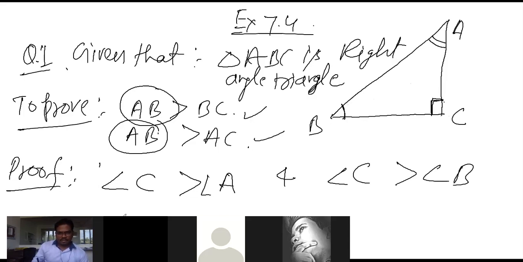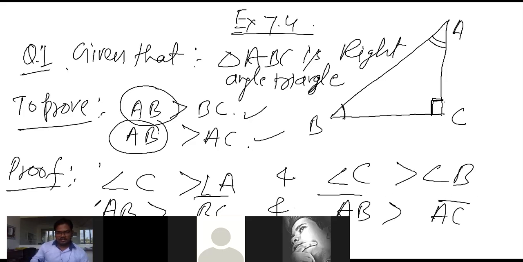Okay, so look at there. If C is greater than A, then the opposite of C, AB, is greater than the opposite of A, BC, and AB is greater than the opposite of B, that means AC. Proved. Done. Take a screenshot fast because time is running out.